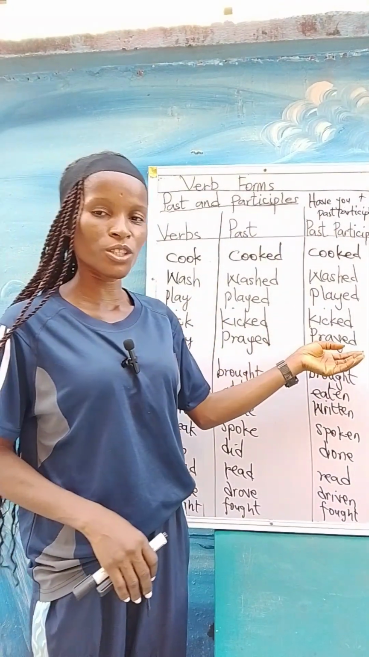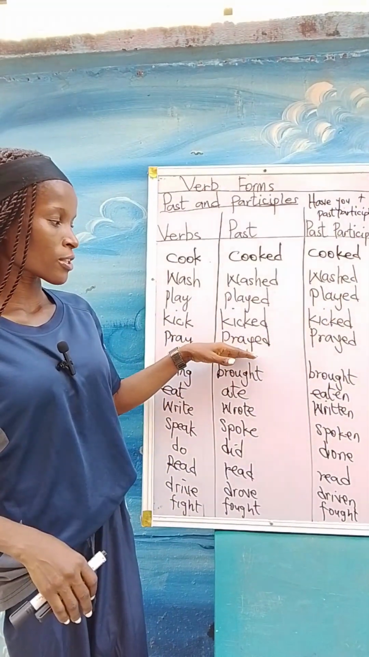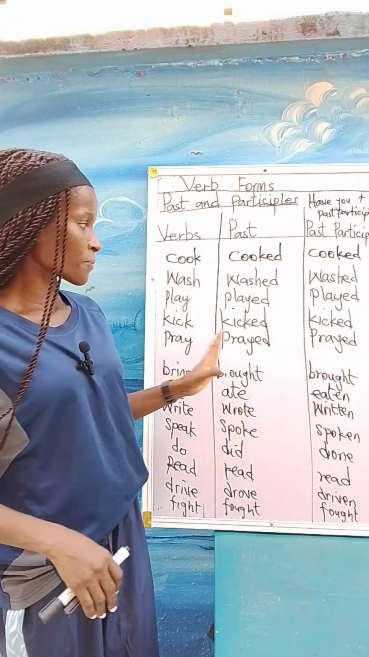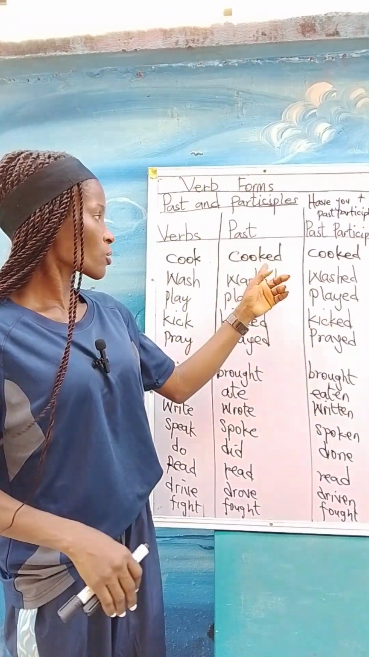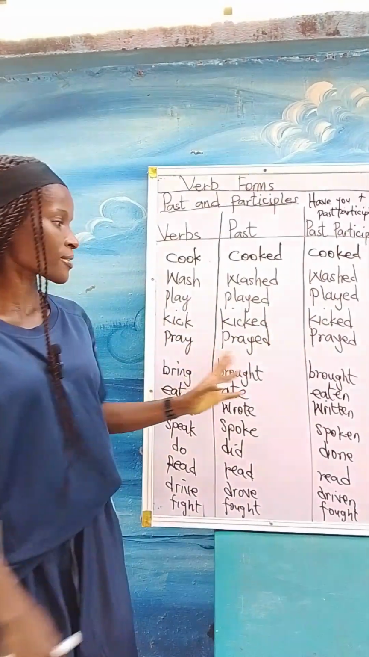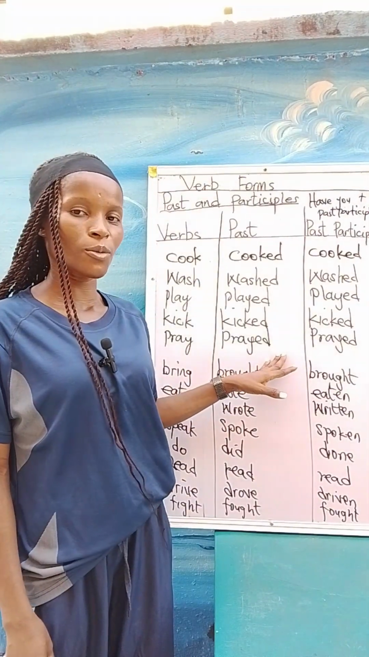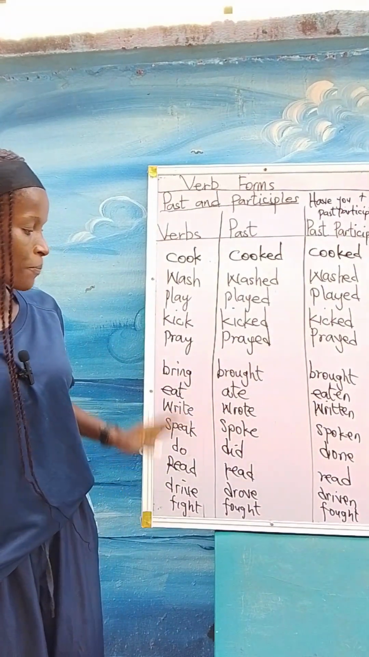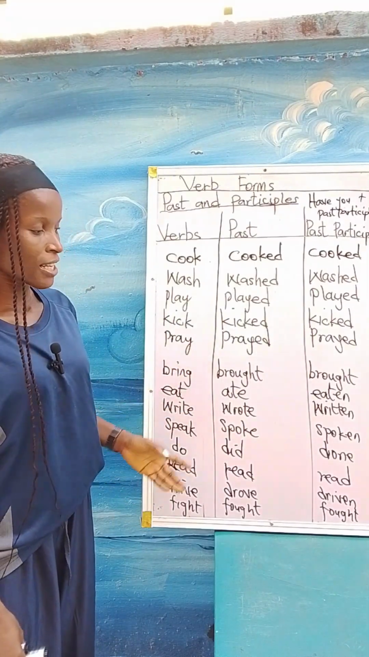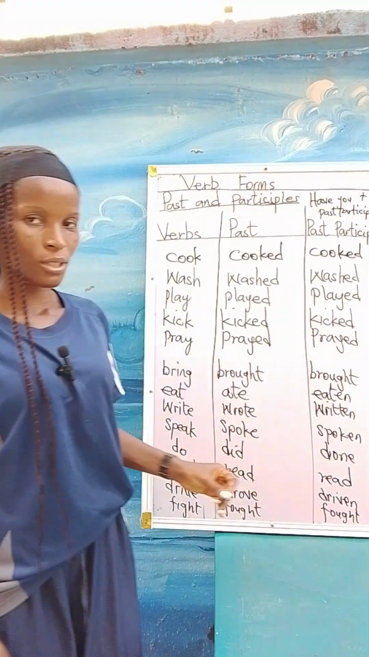And now the third form, which is the participle. If you check, they still added ed. They still took the second form of the base verbs. So here, these are participles. Cook, cooked. Wash, washed. Play, played. Kick, kicked. Pray, prayed. So regular past participles return the second form of the verb. Now let's look at irregular past participles. These irregular verbs change their forms in order to form their past and also their participles. That's why they're called irregular.